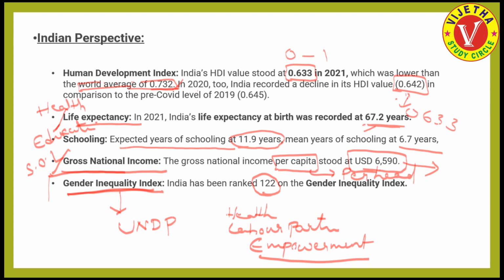That means in the Gender Inequality Index, health is one indicator, labor participation is another indicator, and empowerment is another indicator. In this way, for every country, the United Nations Development Program calculates the inequality index on a gender basis. In that index, India has ranked 122 in the recent report. So for the Human Development Index and the Gender Inequality Index, we have different rankings for India.